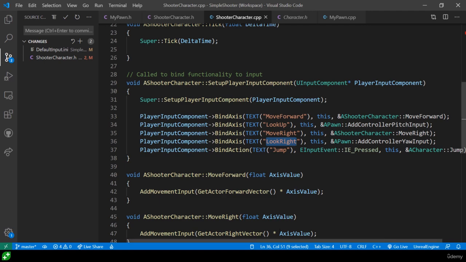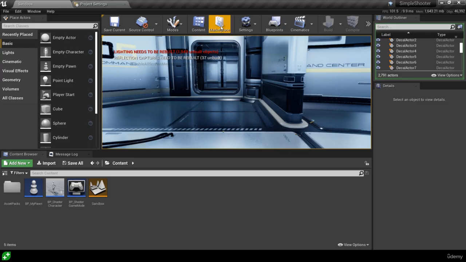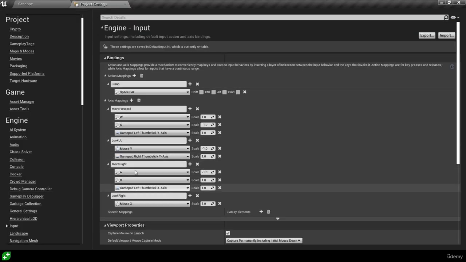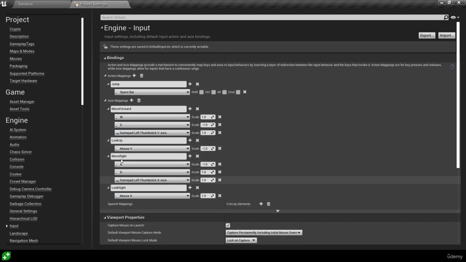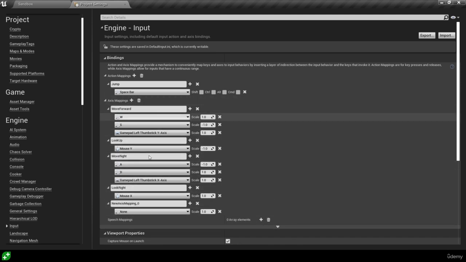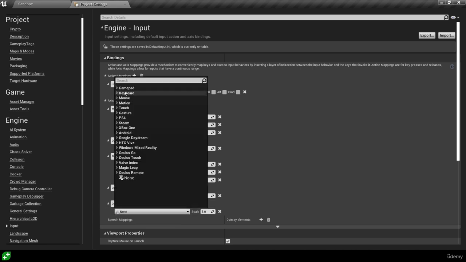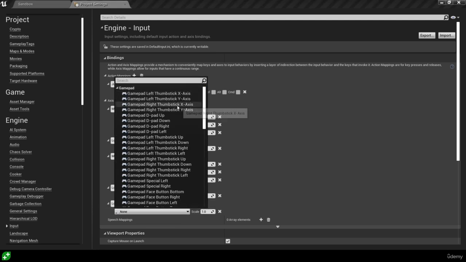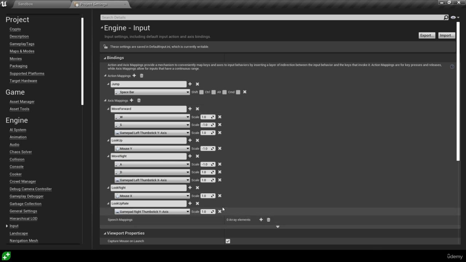the rate. So we're going to do that by going over to our project settings, and instead of having this gamepad left thumbstick mapped to the move right, sorry, not the left thumbstick, but the right one mapped to look up. I keep making that mistake. So remove that from that axis and add a new axis, which is going to be the look up rate. And this is going to take in our gamepad right Y axis, because it's the look up, and we're saying that +1 should be the one that